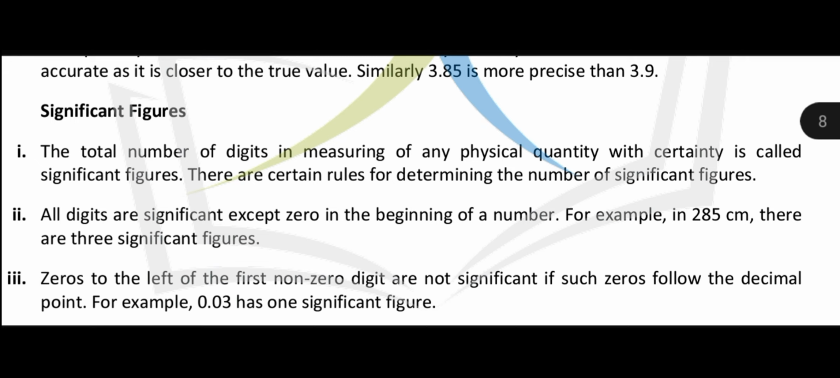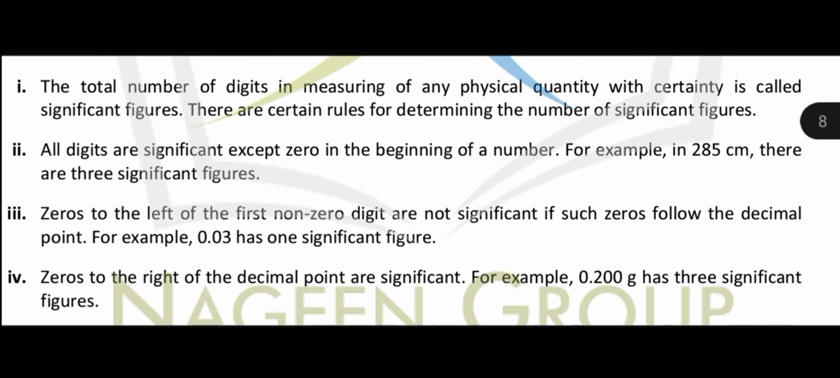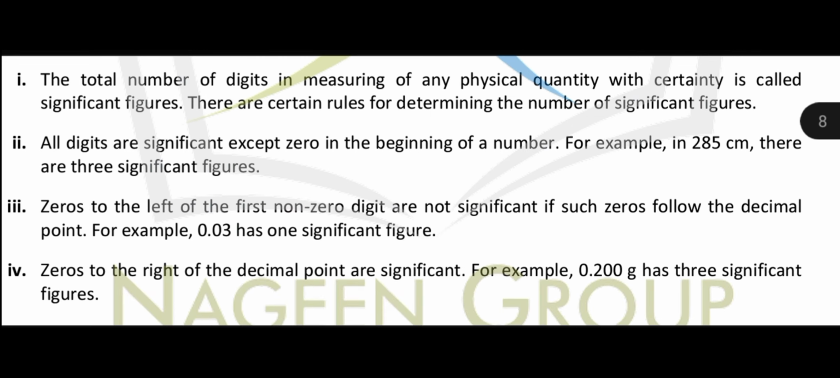तो सिग्निफिकेंट फिगर को डिटर्मिनेशन करने के लिए, डिटरमाइन करने के लिए कुछ रूल्स अप्लाई करने होते हैं. नाउ हियर फर्स्ट रूल, all the non-zeros are significant. For example, 285 centimeter. Here all these 3 digits are significant. So the significant figure is 3.